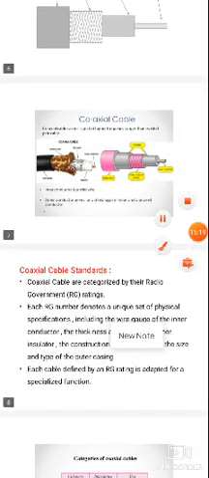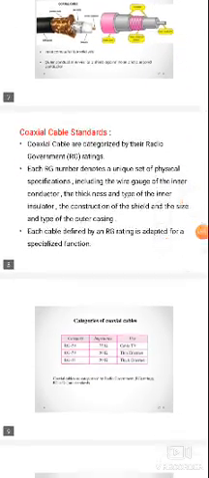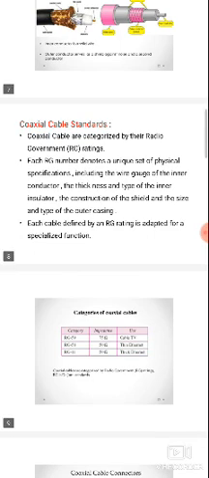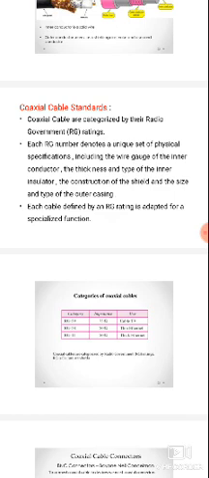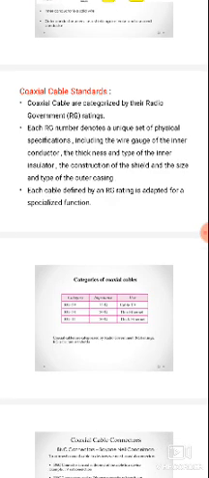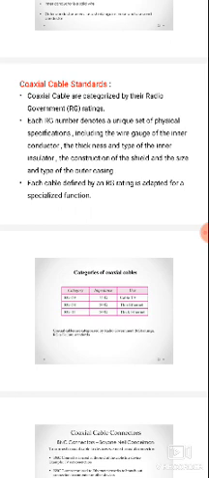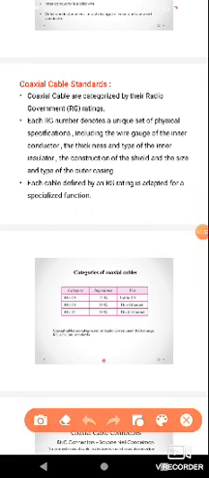Next, coaxial cable standards. There are different standards in coaxial cable. Coaxial cables are categorized by their radio government ratings, also known as RG ratings. Each RG denotes a unique set of physical specifications, including the wire gauge of the inner conductor, the thickness of the inner insulator, the construction of the shield, and the size and type of the outer casing.